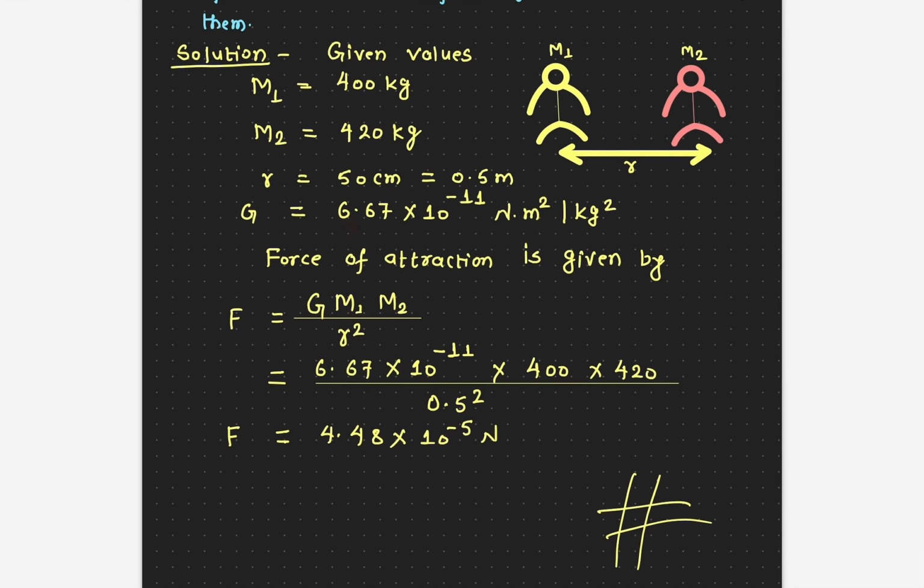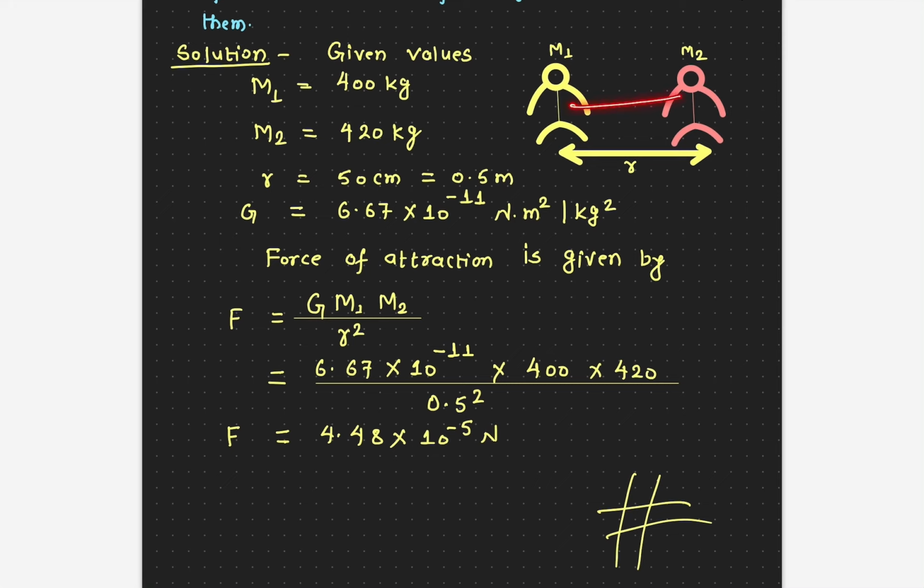G value is 6.67 times 10 to the power negative 11. m1 is 400 kilogram, m2 is 420 kilogram, and the distance is 0.5 meter. And remember, this must be in meter, 0.5 squared. So if I plug in the values, we get 4.48 times 10 to the negative 5 Newton.